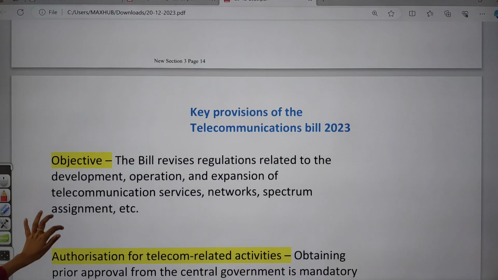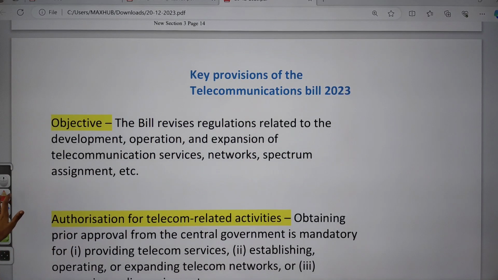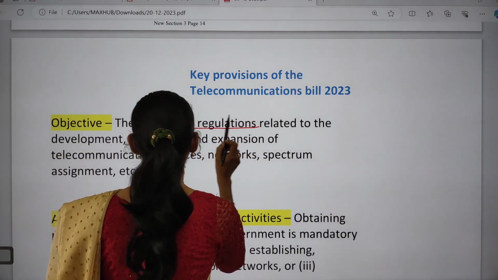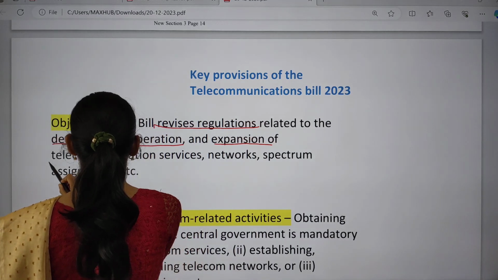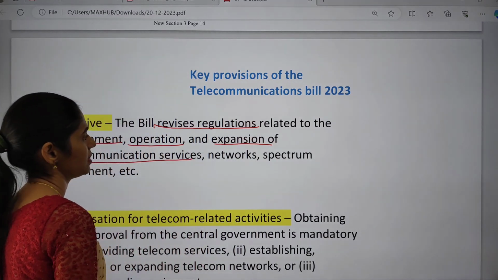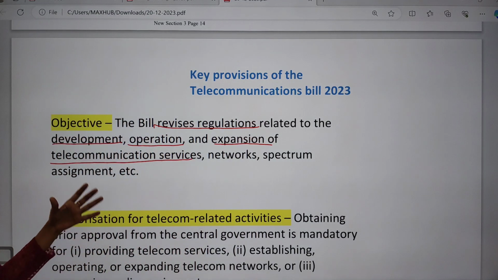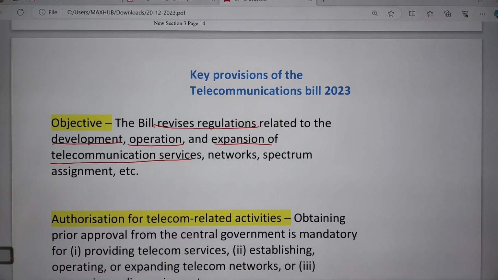Here are the key provisions of this bill. The first one is the objective. The bill revises regulations related to the development, operation and expansion of telecommunication services. Okay, so the important objective is to regulate and to focus on the development, operation and expansion of telecommunication services.